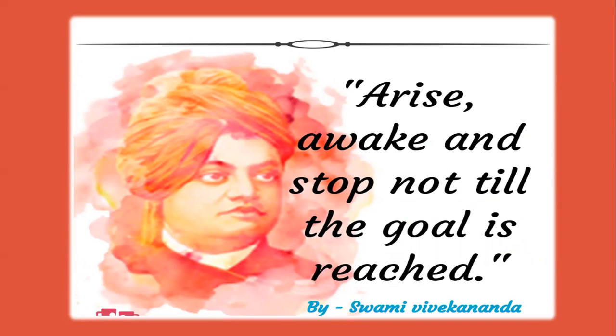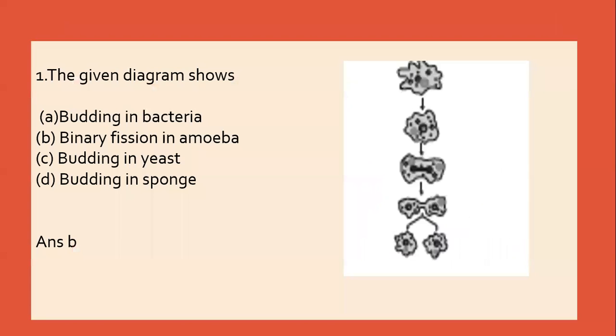Now here comes the first question. The given diagram shows budding in bacteria, binary fission in amoeba, budding in yeast, or budding in sponge. So this is the diagram which is showing the process.